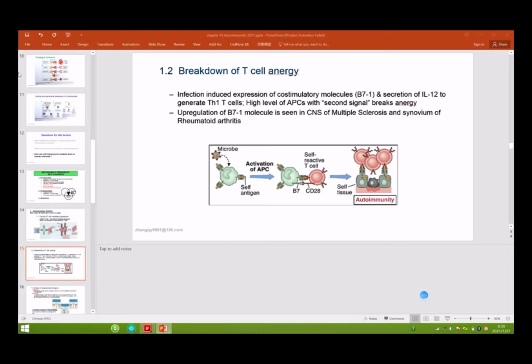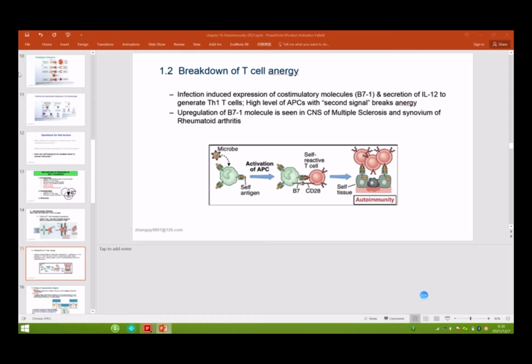And the second is breakdown of T cell anergy. We have learned what anergy means. The T cell can use the TCR to recognize self cells, but because the self cells have no co-stimulatory molecule, there is no response.